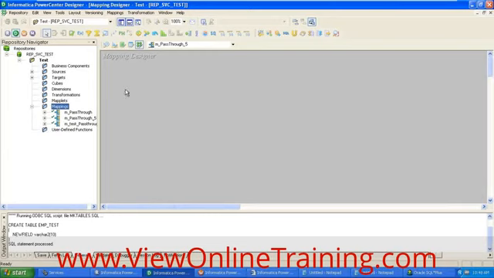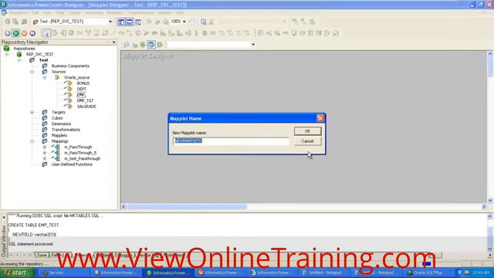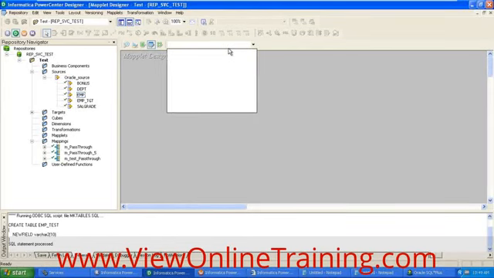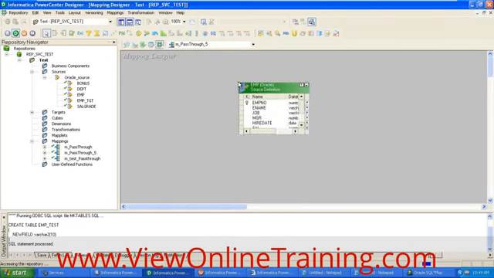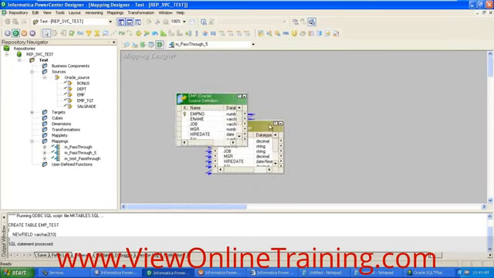On the left side you see the folder. Within the folder you will have some subfolders: sources, targets, mappings and so on. Whatever sources you imported using the Source Analyzer, you can see in the Sources folder here. Under this Oracle source you see Oracle EMP and so on. Select any of the sources, hold it, and drag and drop it into the Mapping Designer. When you drop it, it will create a source definition. You are seeing this, this is the source definition here.